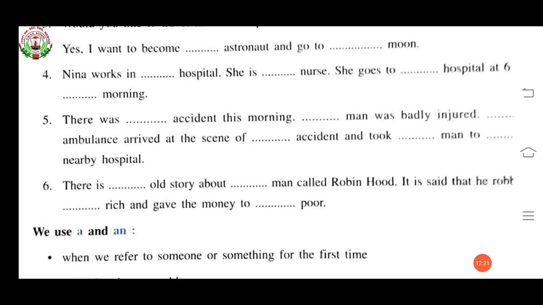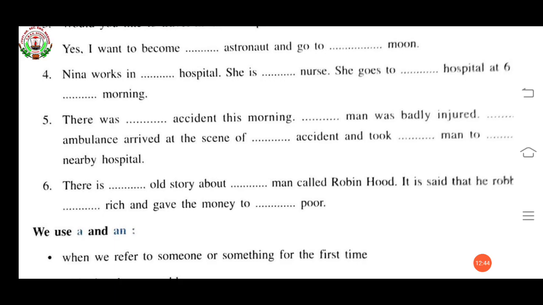Okay. Now see the sixth one. There is dash old story about dash man called Robin Hood. There is an old story about a man called Robin Hood.